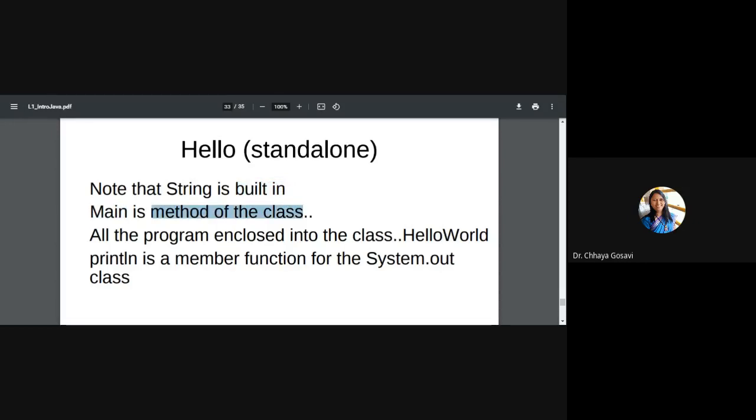Main is a method of the class. Main is a part of a class. All programs are enclosed in classes. Println is a method or function of the System.out class.